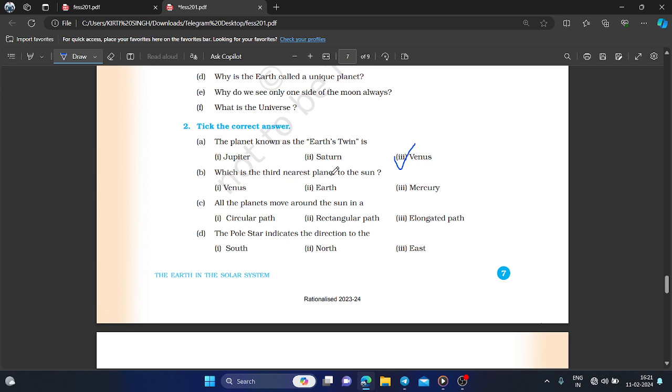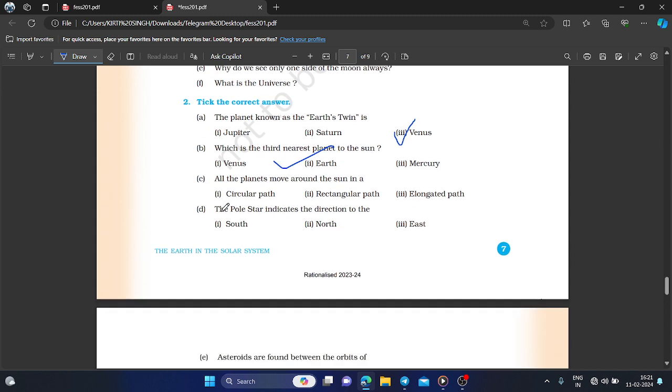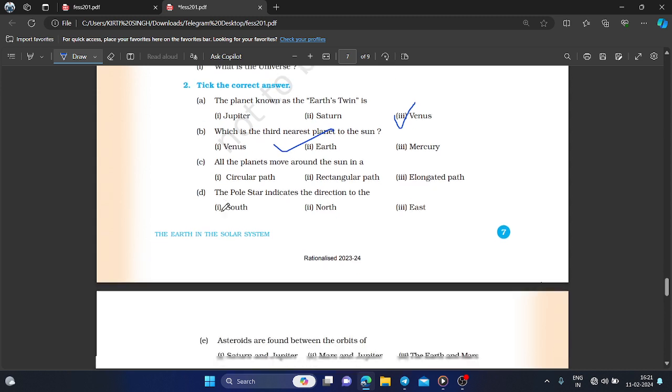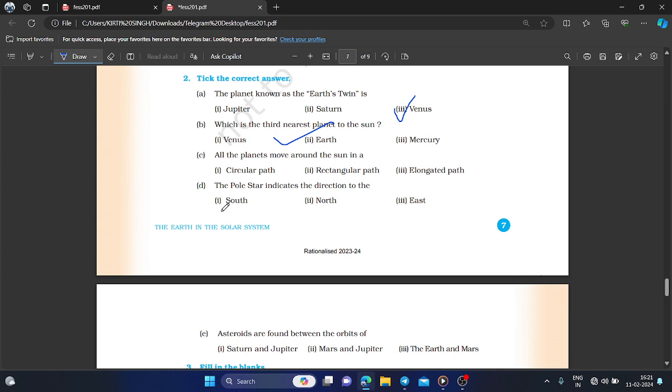Second, which is the third nearest planet to the sun? Third nearest planet: first Mercury, second Venus, and third our Earth is the third nearest planet to the sun. So number C. All the planets move around the sun in a circular, rectangular, or elongated path?